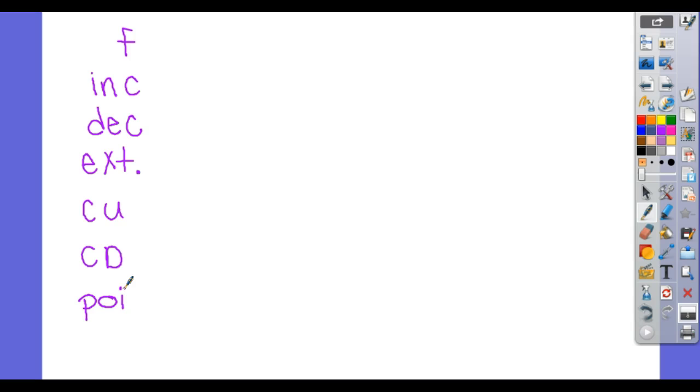So, if this was your function, we'll call this f. F has an extrema at A. You don't have to draw this. I just want to do it while I walk you through this. And an extrema at B. Right? Okay. Where is this function increasing? We'll start at 0. We'll put a point in here, call it C. Make this point D.